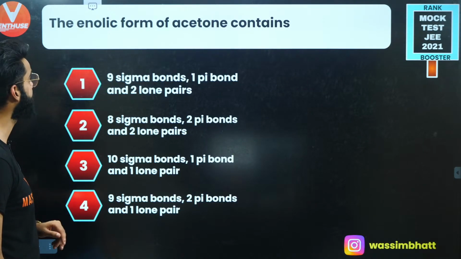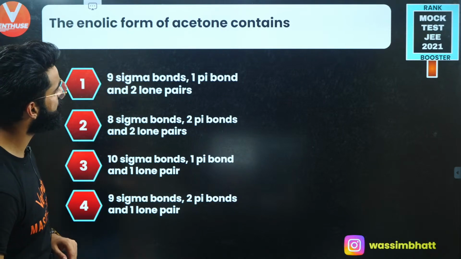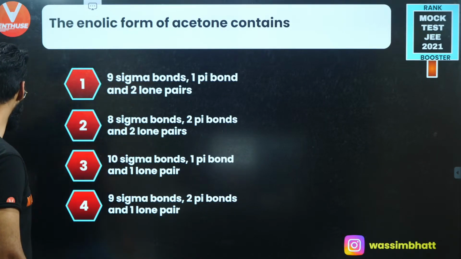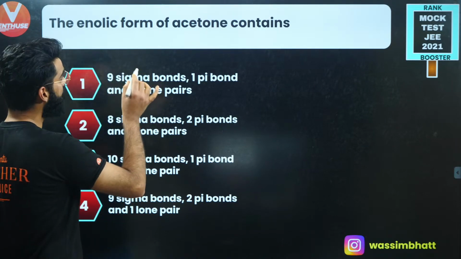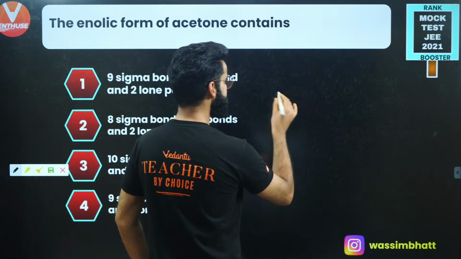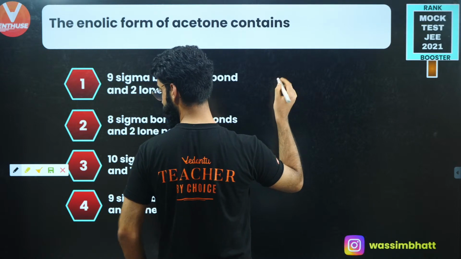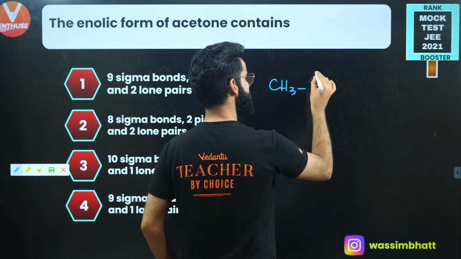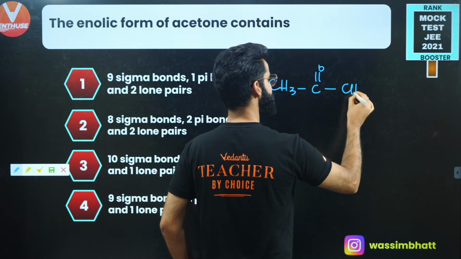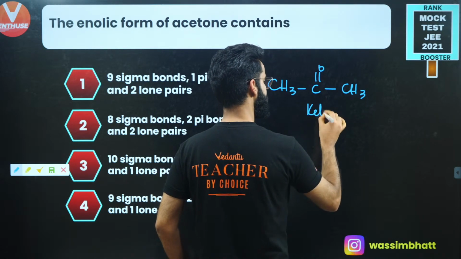Okay, the enolic form of acetone contains, okay? This question was also asked in your JEE, I don't remember the year exactly. The enolic form of acetone, okay? What is the keto form of acetone? Just a second. This is CH3, this is C double bond O, this is CH3. This is the keto form of acetone, right?